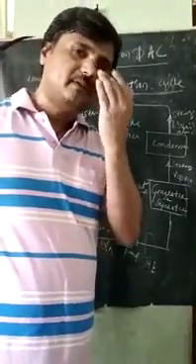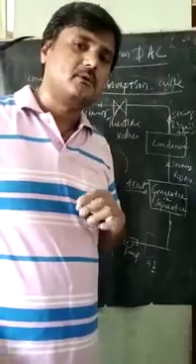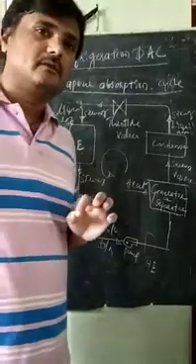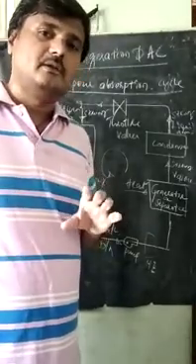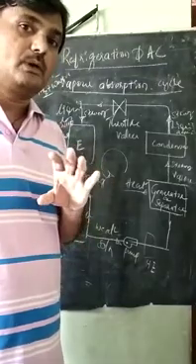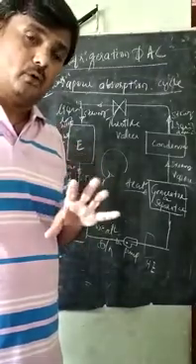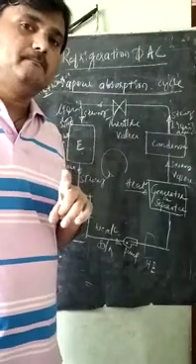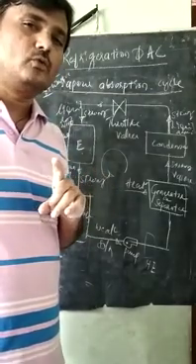The main comparison between vapor absorption and vapor compression cycle is this. In the vapor compression cycle we have a mechanical compressor, so mechanical work input is there. Maintenance is more, leakage problem is more, but COP is very high, 2 to 4, sometimes more than 4.